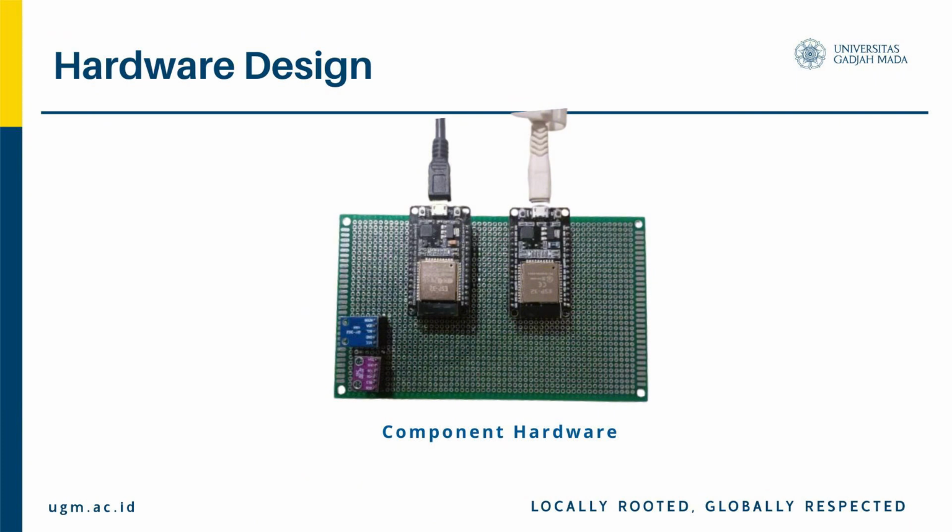4. The transmitter sends sensor data wirelessly to the ESP32 receiver. 5. The receiver forwards the data to the MQTT broker for web-based monitoring.